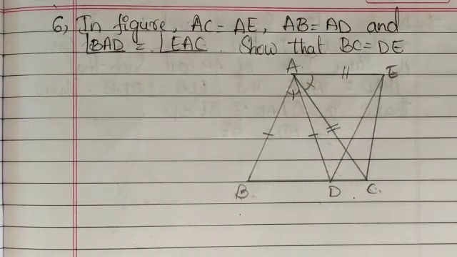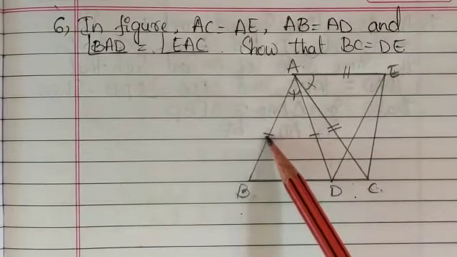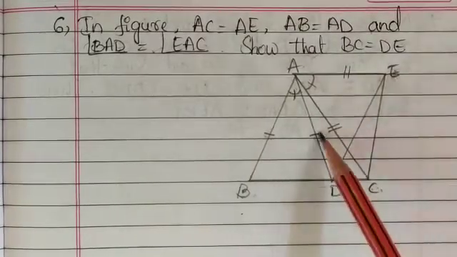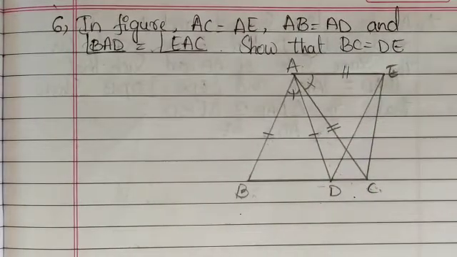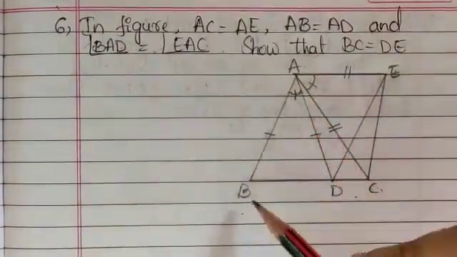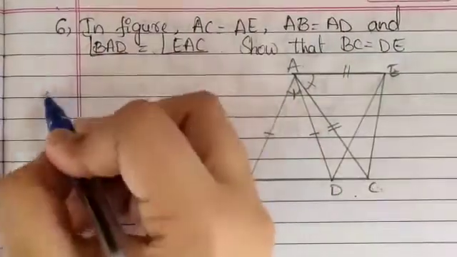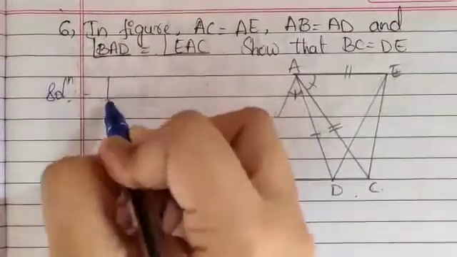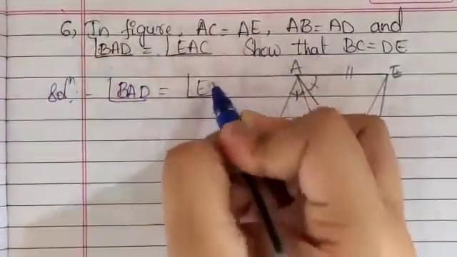Before proving that, see here, two conditions we have already got. In triangle ABC, this side AB is the same as this side in triangle ADE. Similarly, this side and this side are equal. But we want the third one also. To get the third one, see here, one of the angles is given. This is the angle given, that is BAD. So let me write that angle here. Solution: angle BAD is the same as angle EAC here.